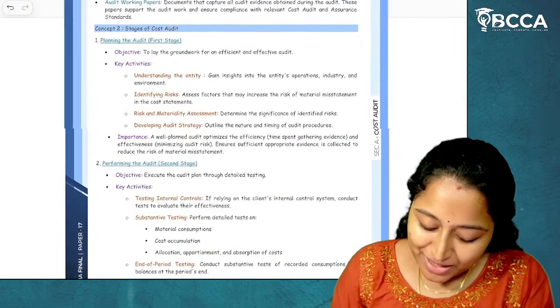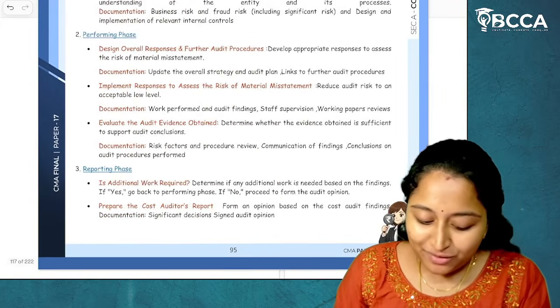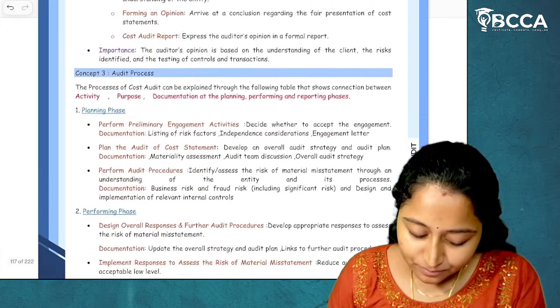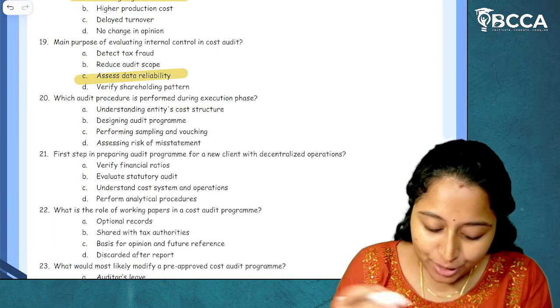First, there are three stages: planning, performing, and reporting. The audit process can be divided into planning phase, performing phase, and reporting phase. I hope it is clear. Okay, planning phase, performing phase, and reporting phase.